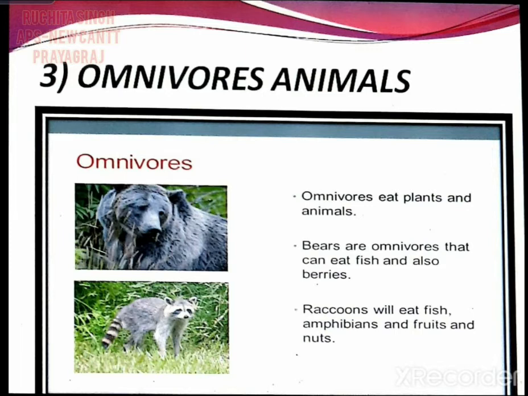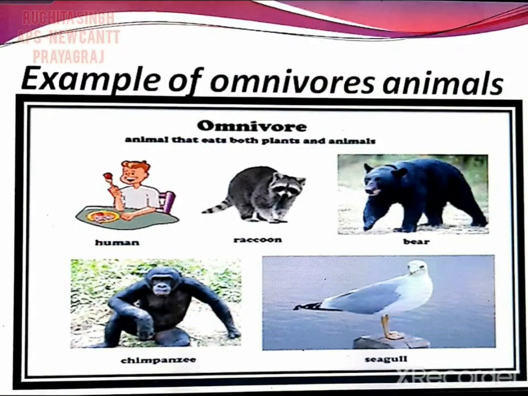And bears are omnivores that can eat fish and also berries. Then raccoons will eat fish, amphibians, fruits and nuts. Some more examples of omnivorous animals are human being, raccoon, bear, chimpanzee and seagull. They eat both plants and animals.